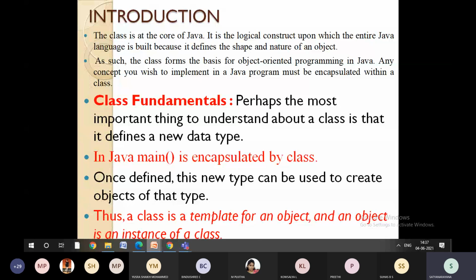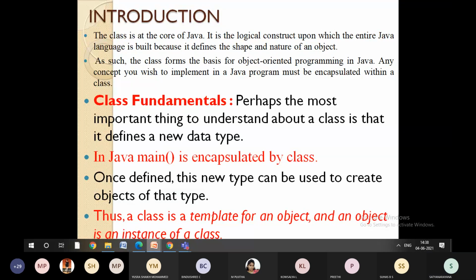But here in Java, it is suggested to always use a class. Start the program itself with the class. So when you define the class, it is going to work as a constructor.